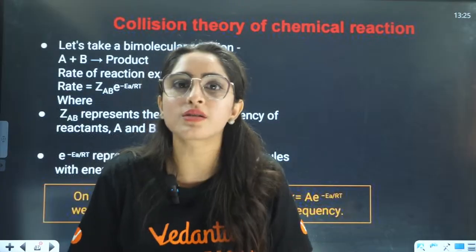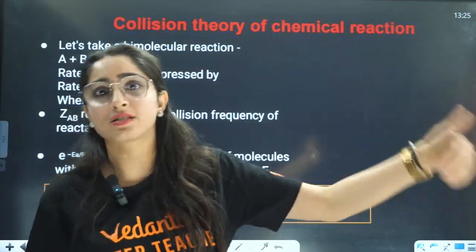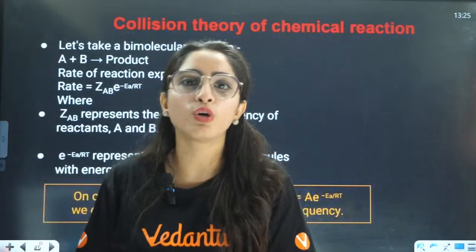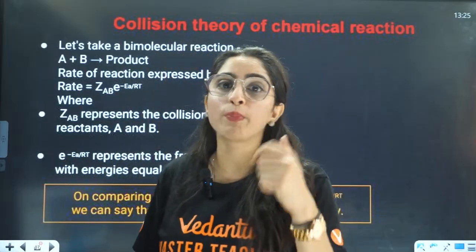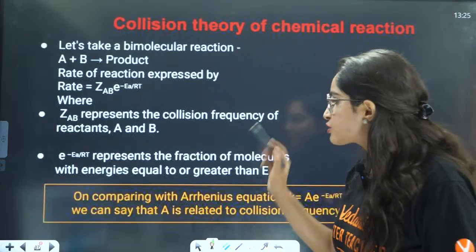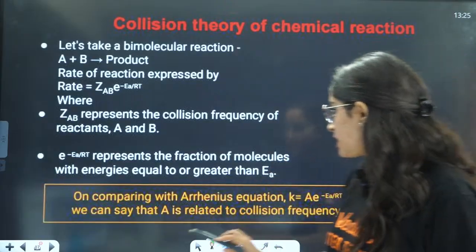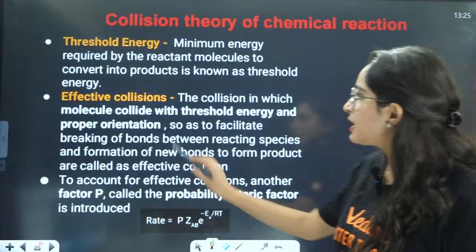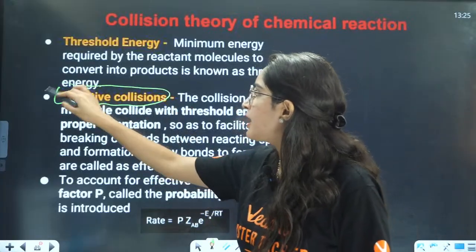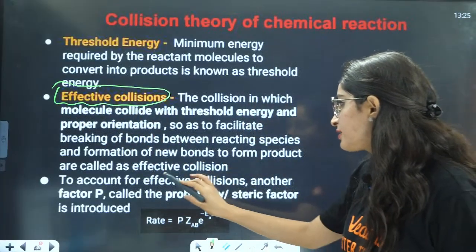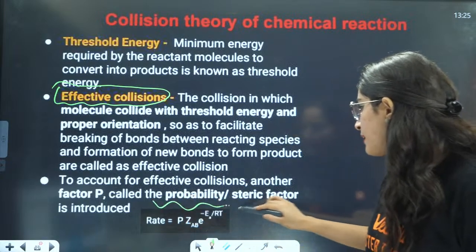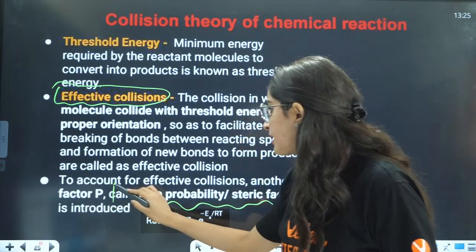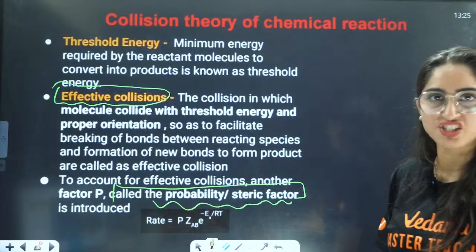That is the reason we study mechanism. That is the reason some mechanisms occur, some mechanisms do not occur. The reason is there is no proper orientation of the molecule, right? So the third factor is orientation. That is your effective collision. And for that we have the third factor, that is the probability or steric factor, right? That will tell us the orientation.